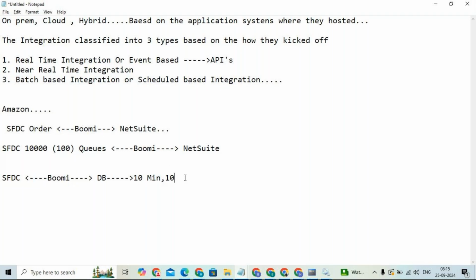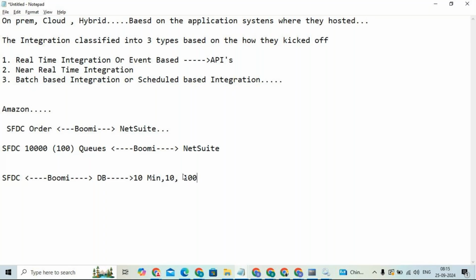Then it will wait for another 10 minutes. In the meanwhile, whatever orders come are going to be stored. After 10 minutes, let's say some 100 orders are created, and Boomi will pick up these 100 orders and process them. It's a kind of scheduling.